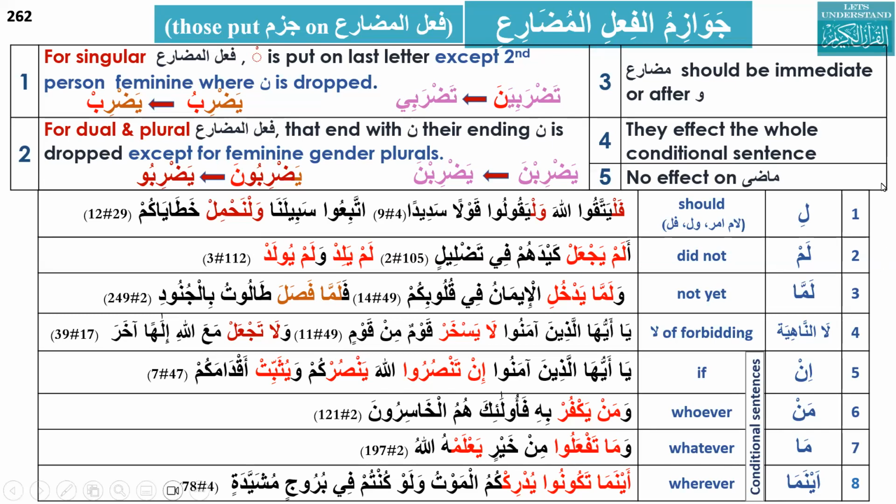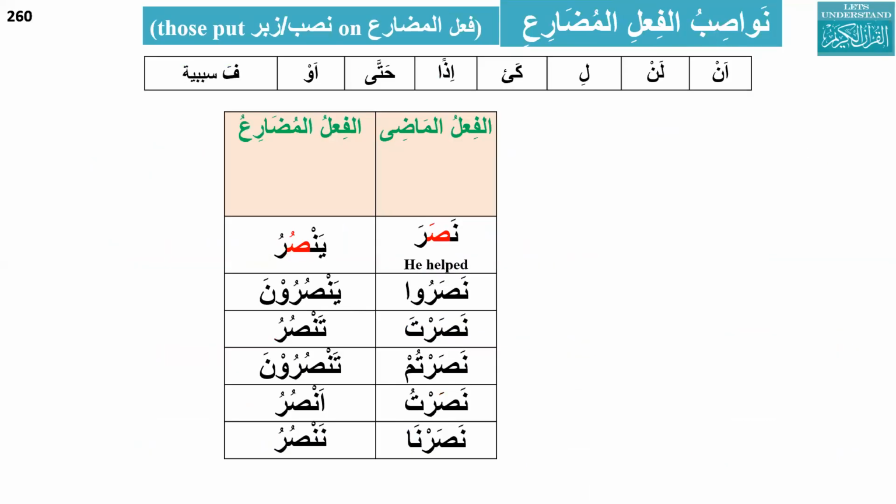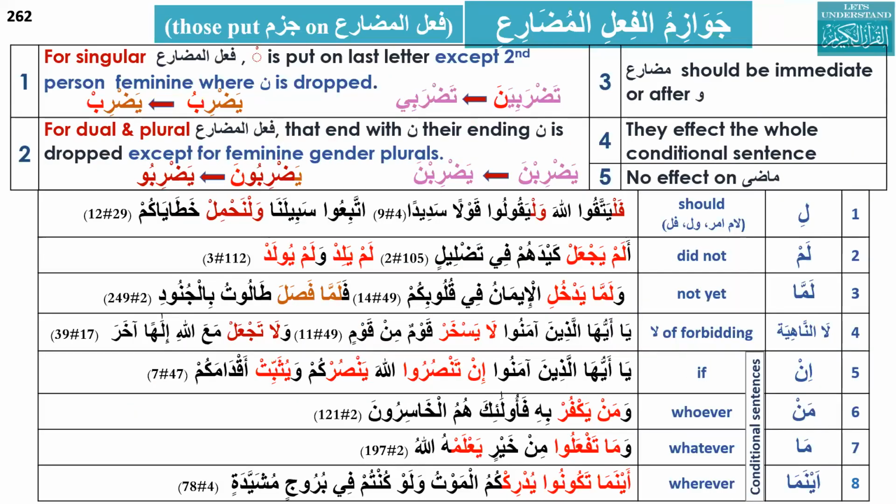Okay. So can you please say these 8 Jawazim al-Fi'l al-Mudari'? Li, lam, lamma, la nahiya, in, man, ma, aynama. These are used for conditional sentences, especially in a conditional sentence, it will affect the whole sentence, whatever comes there. So li, lam, lamma, everybody please, I don't think it will take much time. If you spend just 1 minute on the nawasib al-fi'l al-mudari', they will be on your fingertips: an, lan, li, kay, idhan, hatta, aw, fa sababiyya. And similarly here, li, lam, lamma, la, in, man, ma, aynama.